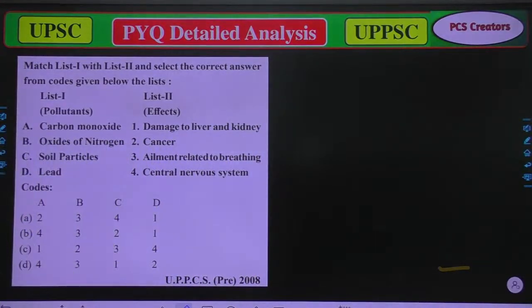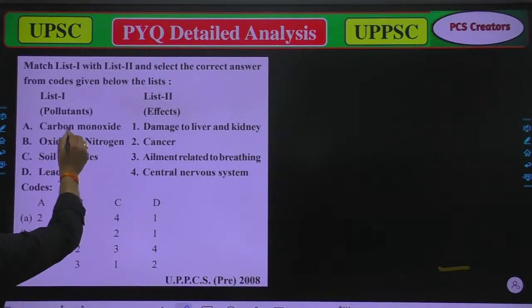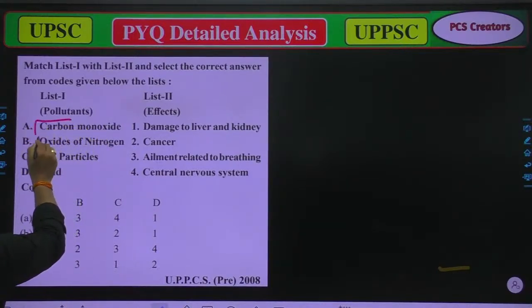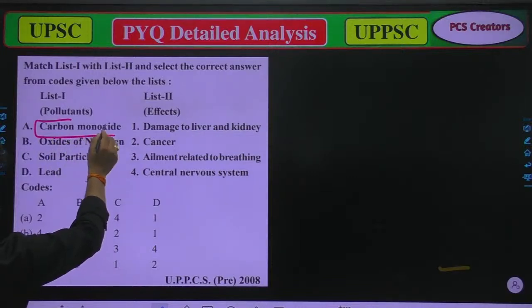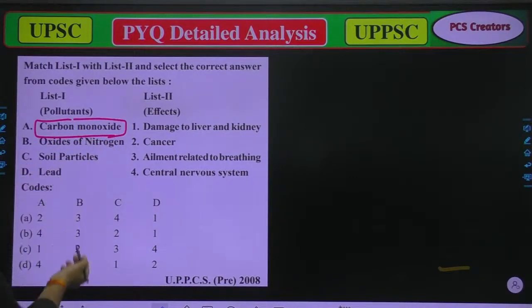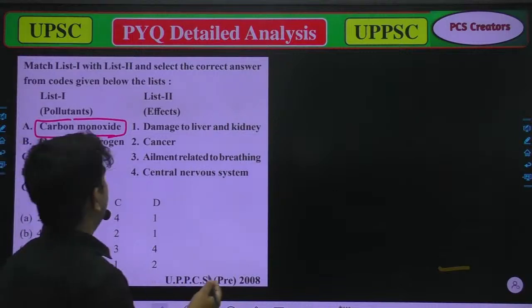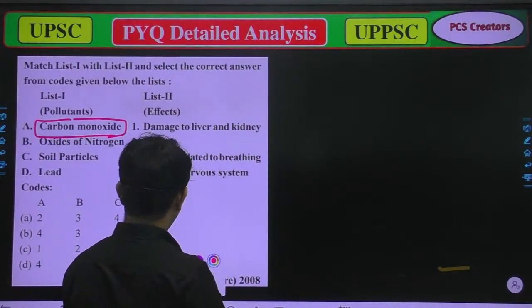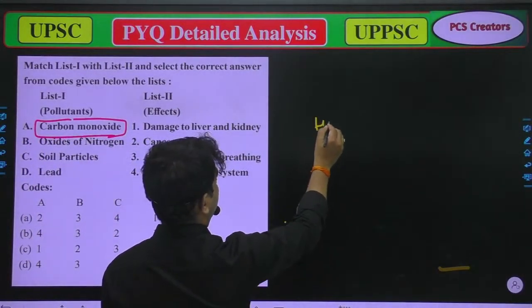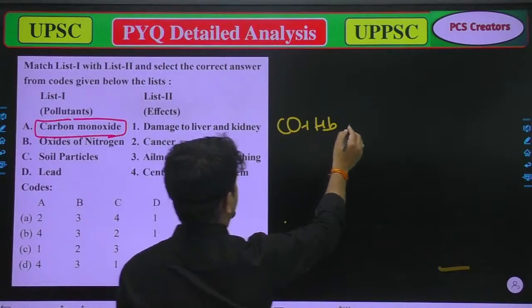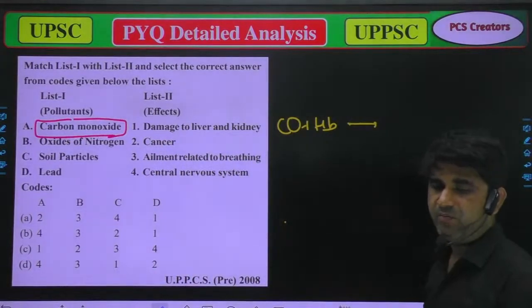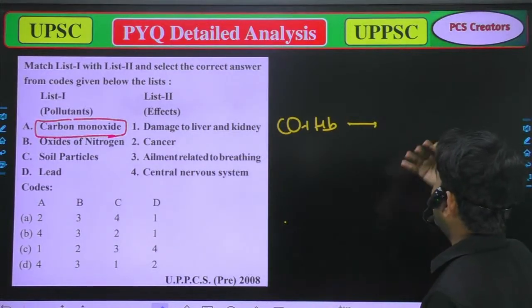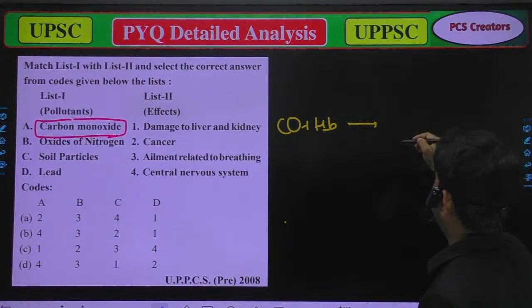So, which of the following is correct? The first thing is carbon monoxide. As we have discussed, carbon monoxide is a very harmful gas. When carbon monoxide combines with hemoglobin, it makes an intermediate compound, and the name of that compound is carboxyhemoglobin.